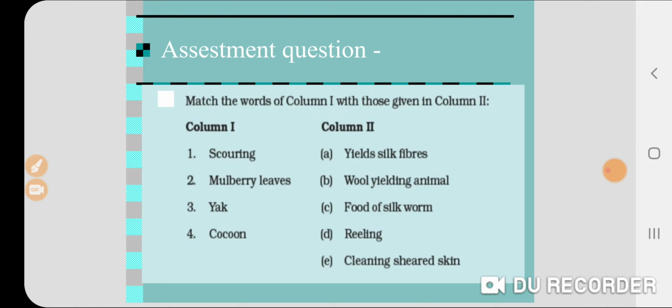So we can match 1 with E. Second, mulberry leaves. Mulberry leaves are food of silkworm, so the correct option is C. Yak is a wool yielding animal, and from the cocoon we get silk fiber, so we can match 4 with A.